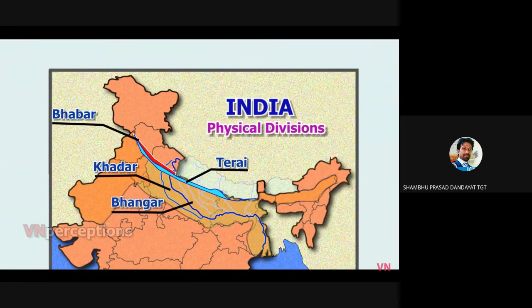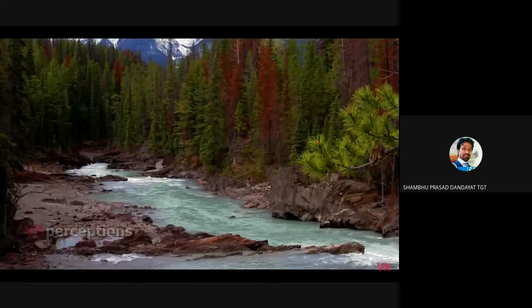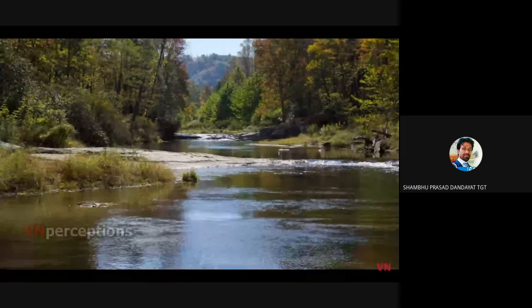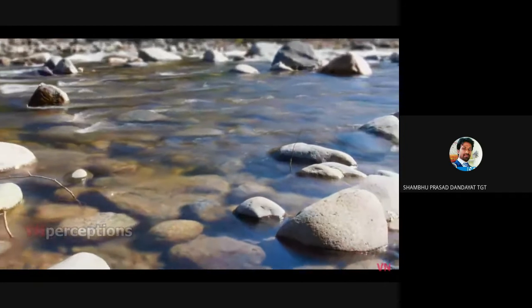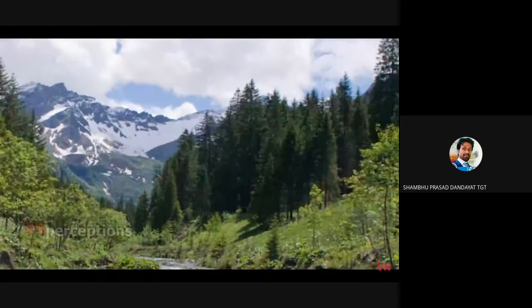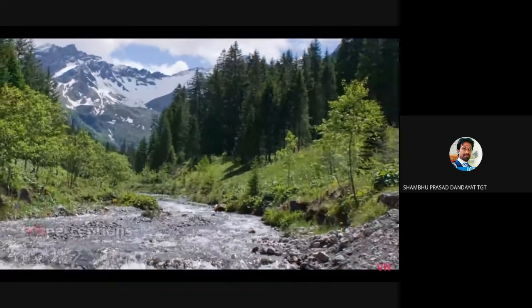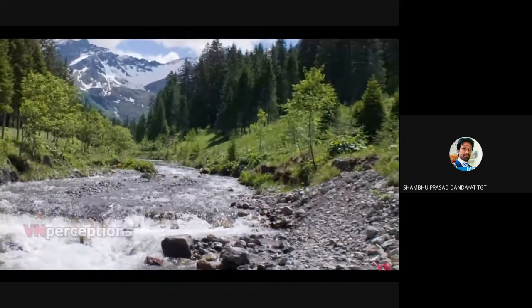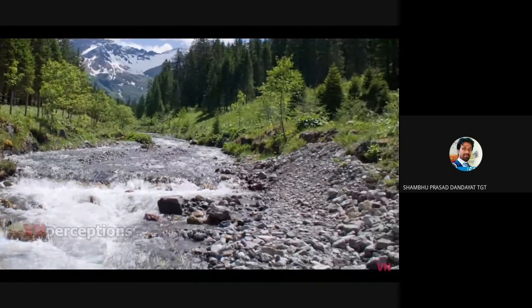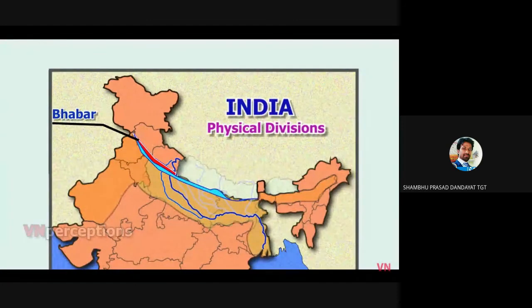Whenever there is heavy rainfall in the mountains, streams develop and they join to form rivers. These rivers come down with great force and they bring along with them stones. So at the foothills of Himalayas, there are regions where there is accumulation of stones, pebbles, gravels, and sand. These regions are known as Bhabar. Beyond this region lies the Tarai belt, and these are marshy lands.